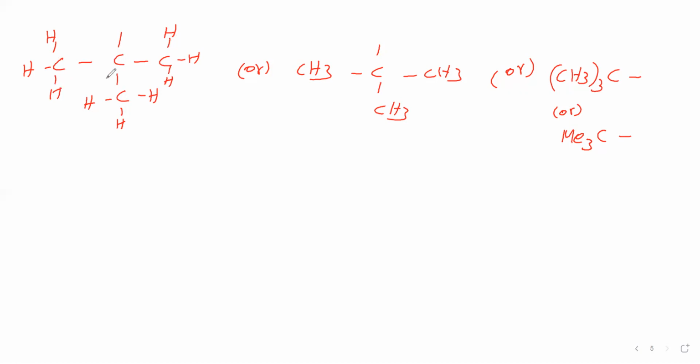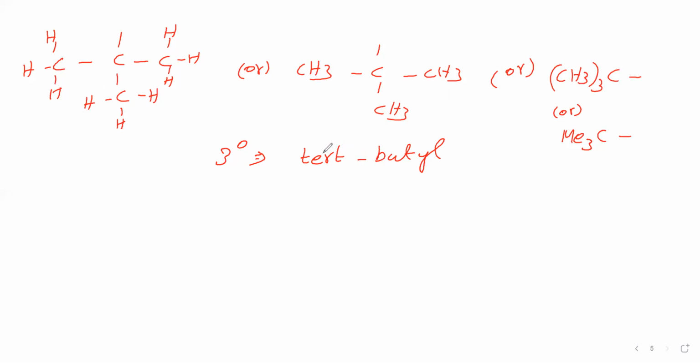Tertiary means three other carbons are directly linked with it. Tertiary we will write as T. Totally four carbon atoms are present here, therefore butyl. Therefore, the name of this species is tertiary butyl.